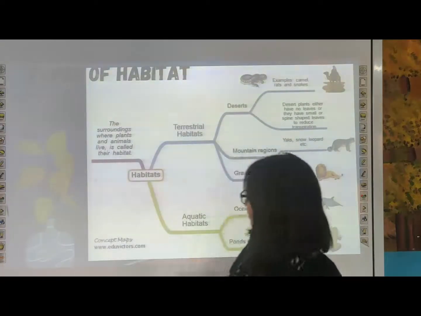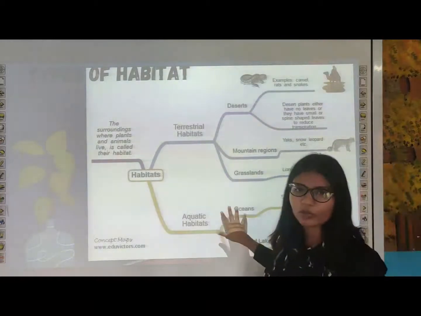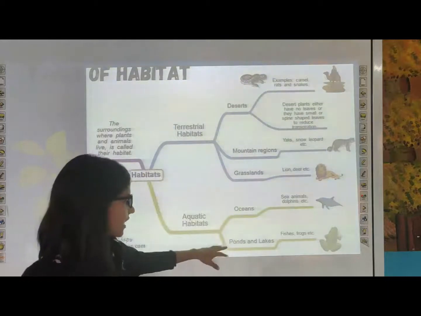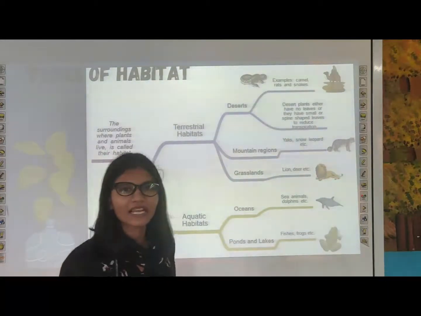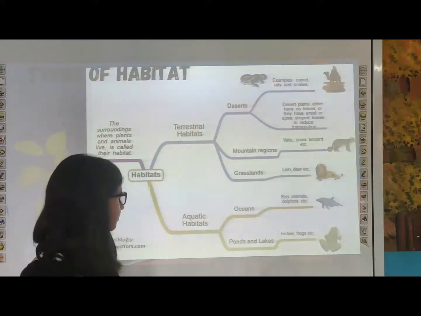Now our next habitat, that is aquatic habitat. It can be divided into two subcategories. First one is ocean, and next one is ponds and lakes. And we will study the adaptation of plants and animals in the next slides.